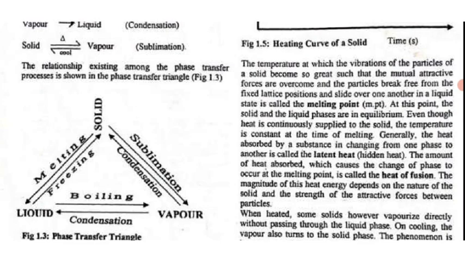It says the temperature at which the vibration of the particles of a solid becomes so great such that the mutual attractive forces are overcome and the particles break free from the fixed lattice position and slide over one another in a liquid state is called the melting point. At this point, the solid and the liquid phases are in equilibrium. Even though heat is continuously supplied to the solid, the temperature is constant at the time of melting. Generally, the heat absorbed by a substance in changing from one phase to another is called the latent heat.